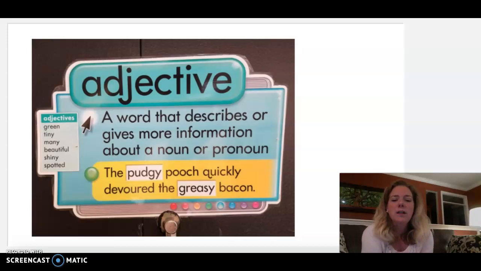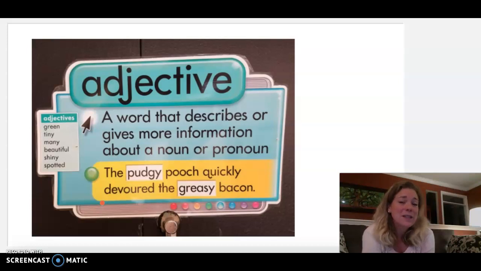So if we take a look at our little chart up here on the side, here's a list of possible adjectives. We have green, that can describe a noun. Tiny, many, beautiful, shiny, spotted. These are all words that describe something. So if we take a look at our sentence, the pudgy pooch quickly devoured the greasy bacon.